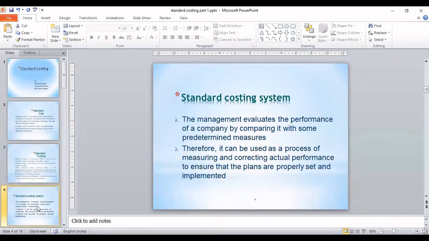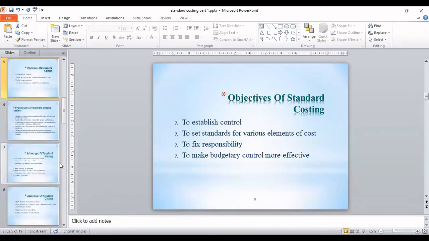Then what are the objectives of standard costing? Number one, to establish control. If you don't have a cost which is decided in advance, you may not be able to control the system.